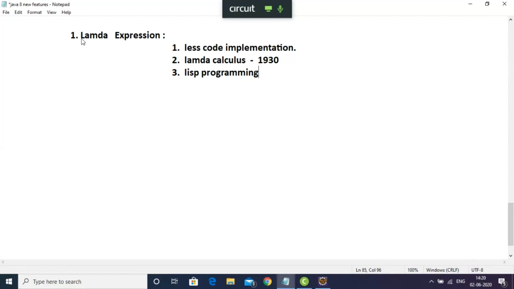Now, why they came up with this Lambda Expression concept, I'll come to that. For the time being, I'm just saying that we can write very little and concise code. There are some other purposes also. I'm coming to everything step by step.